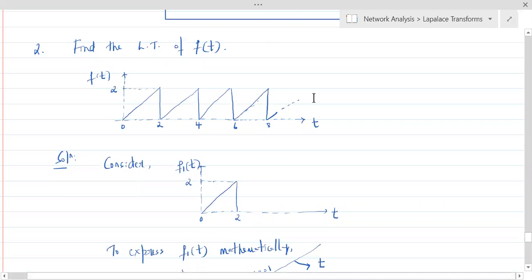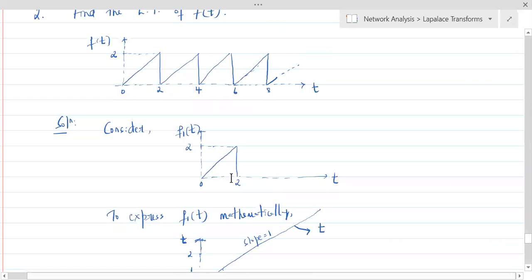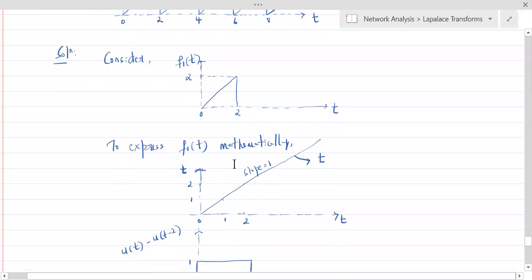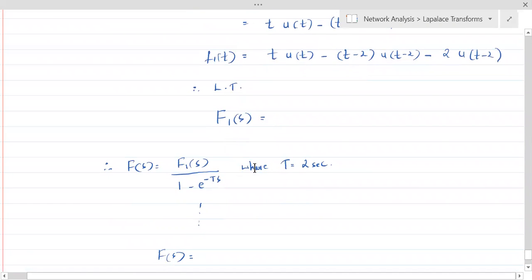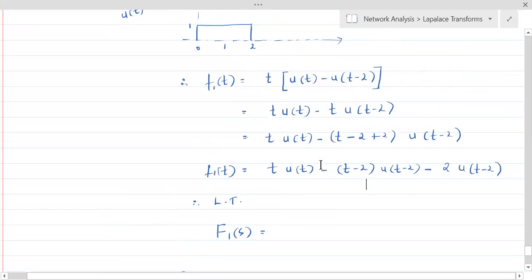And when it is periodic in nature, you should just consider the pattern which is repeating itself. So which is the pattern which is repeating itself, and what is the duration of that pattern? The duration of that pattern is 2 seconds. After every 2 seconds that particular pattern is repeating itself. So in that sense, this is a periodic signal. Since this is repeating after every 2 seconds, that 2 seconds is called the fundamental period. So that is the T, where T is the fundamental period, that is 2 seconds.